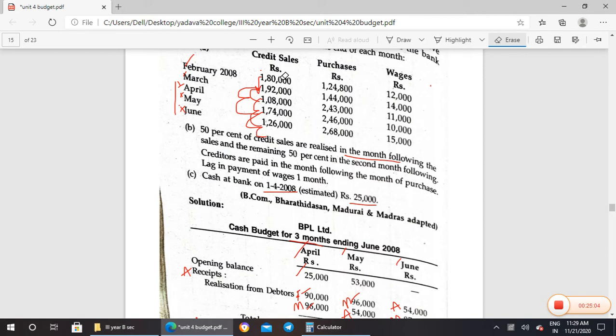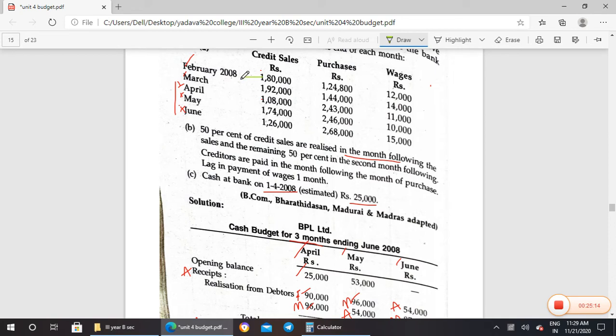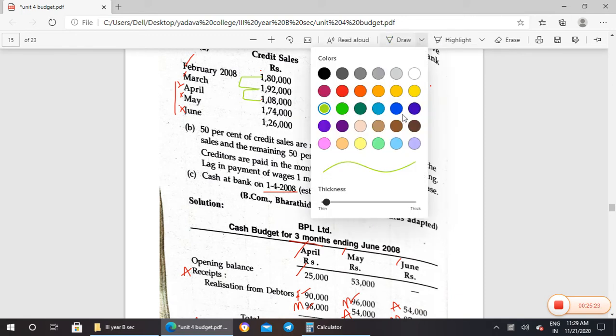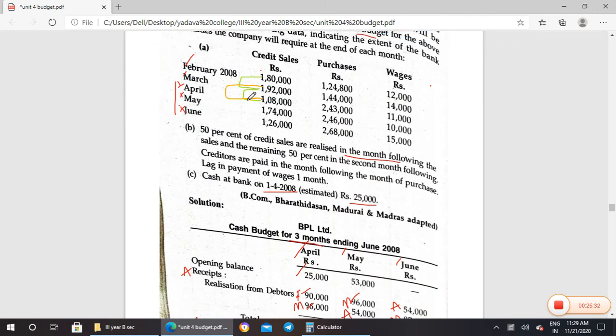Again I will repeat it. I'll show it in different colors. So the February amount will be paid 50% in March and 50% in April. Okay. Then the March amount, 50% will be paid in April as well as in May.